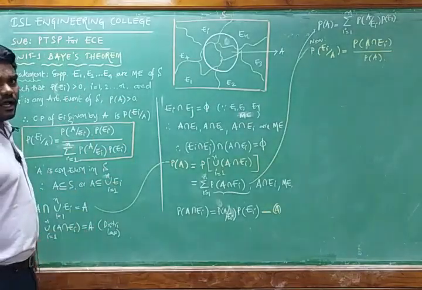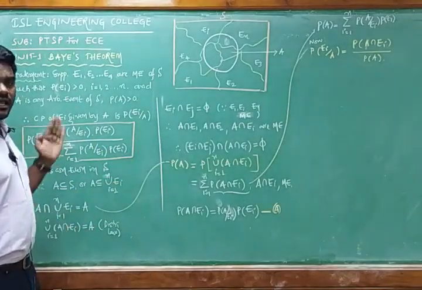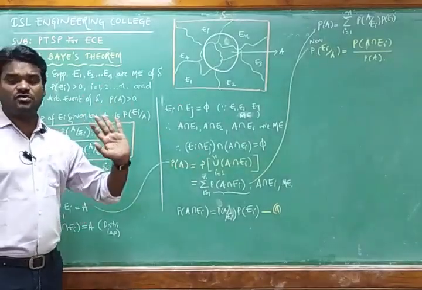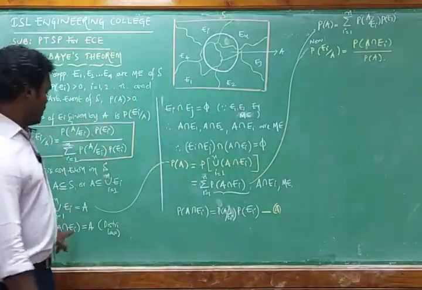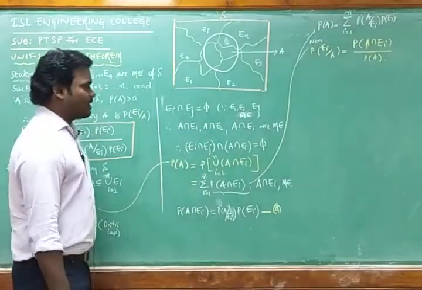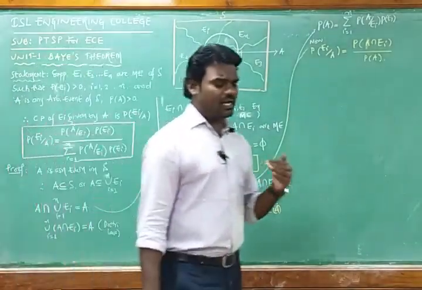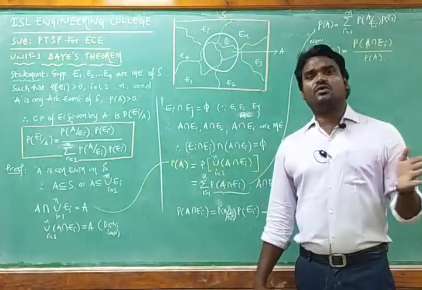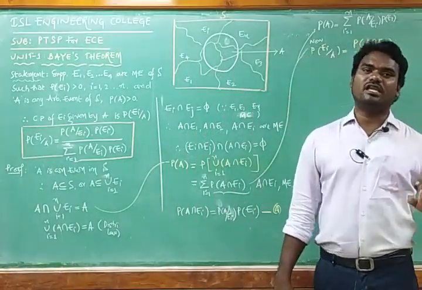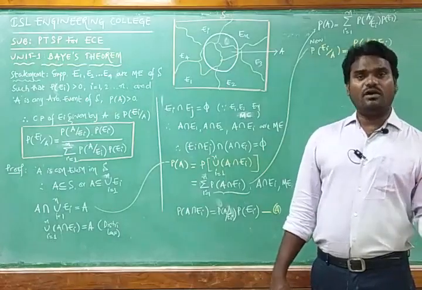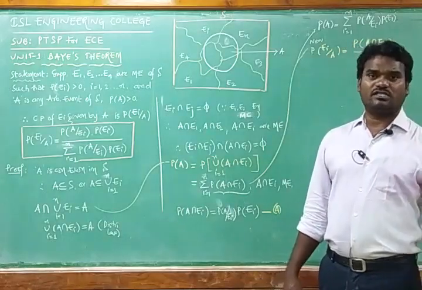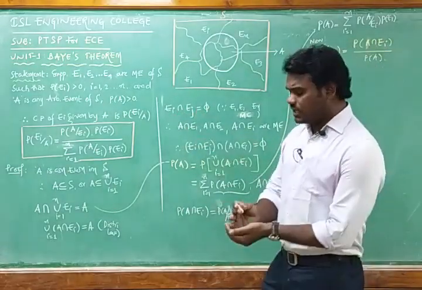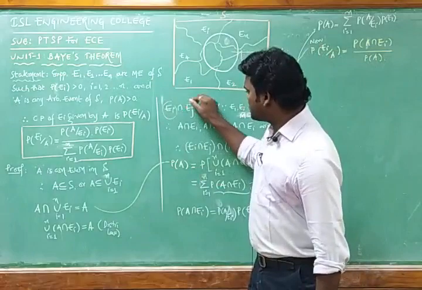By using the distribution law, we now get A intersection union of all the mutually exclusive events equals A only. This is a very important one. We said that E1 to En are all mutually exclusive events, so from E1 to En I am selecting two mutually exclusive events, that is Ei intersection Ej. I am selecting two; this is one event, this is another event.